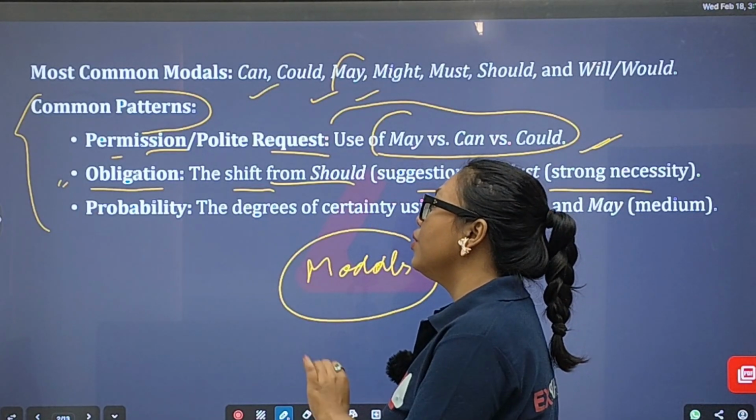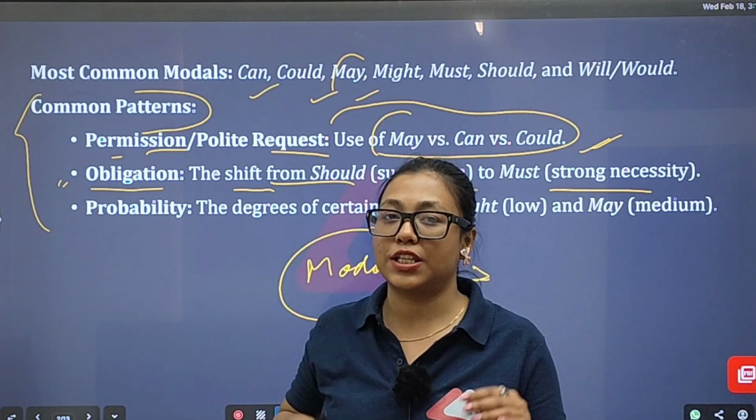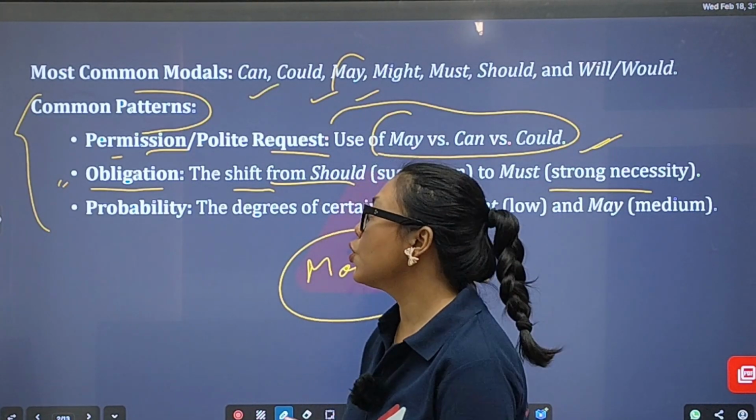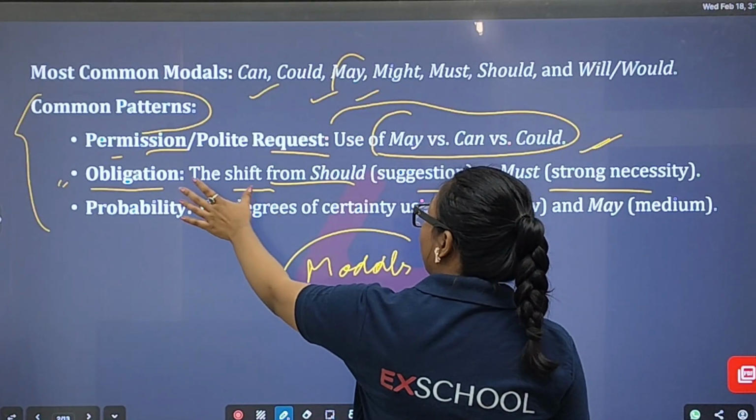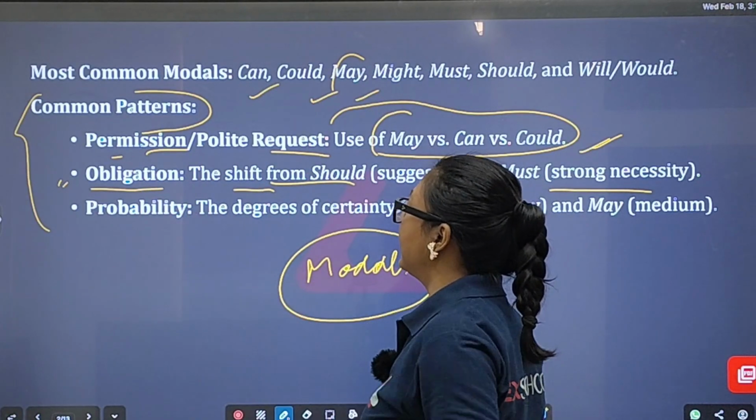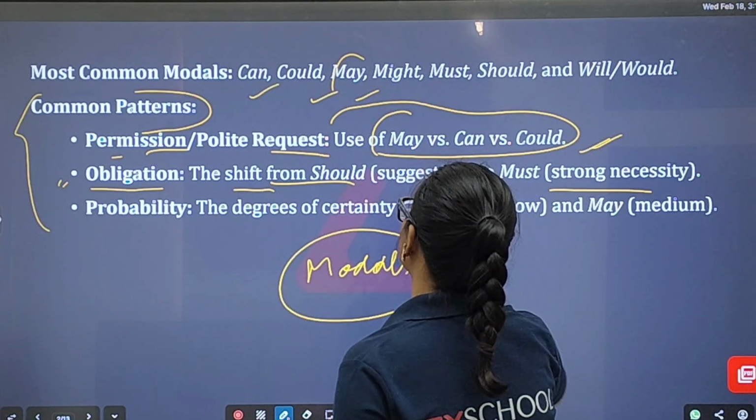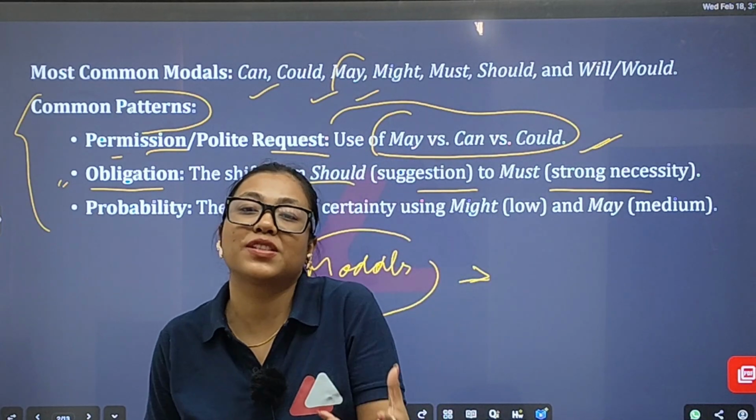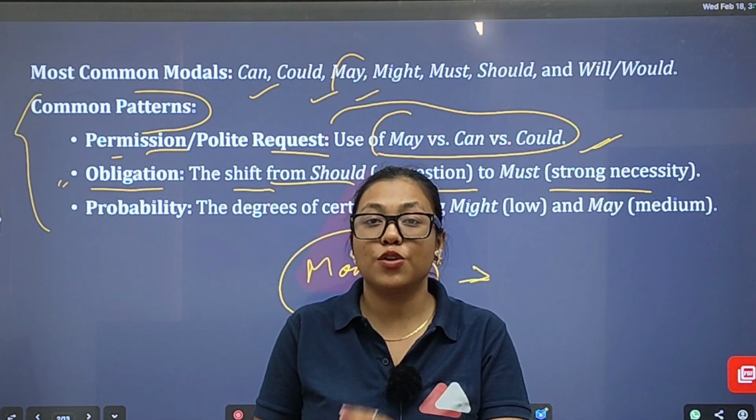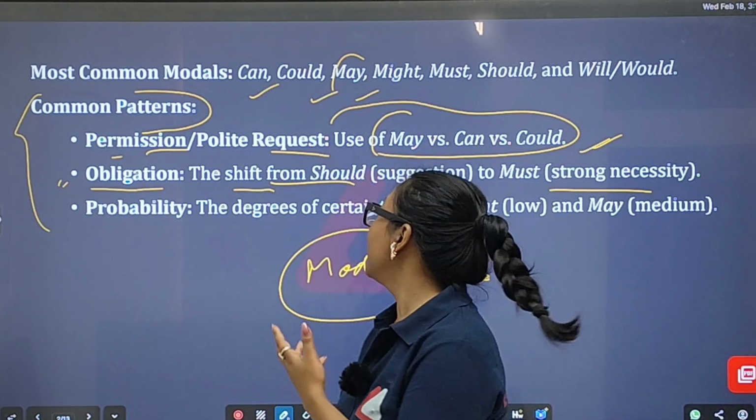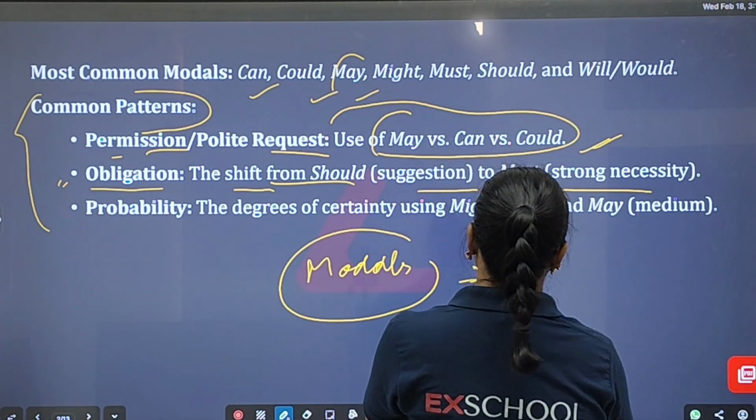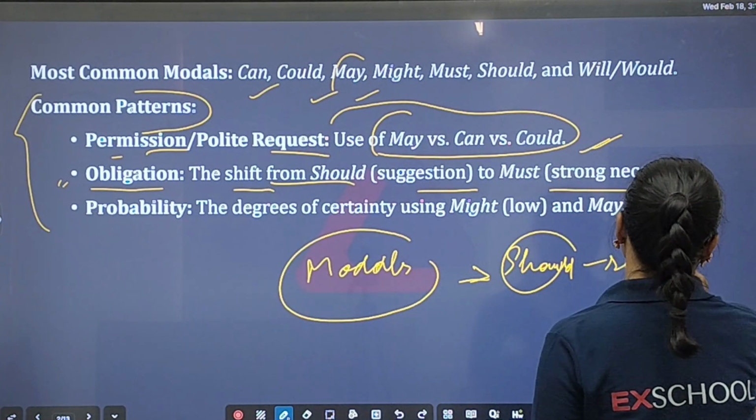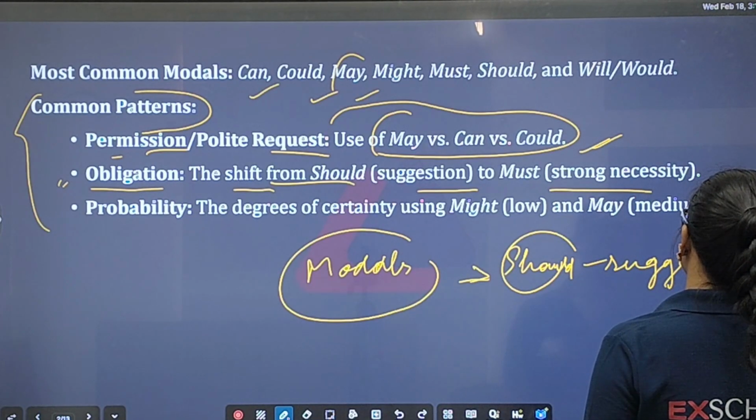In human society, we are obliged to follow some rules and regulations. When it comes to obligations, that shifts from "should", which is a suggestion. Should is something you use if you are going to provide suggestions to someone: you should do that, you should go for that. Should implies suggestion. This model, should, implies suggestion, right?